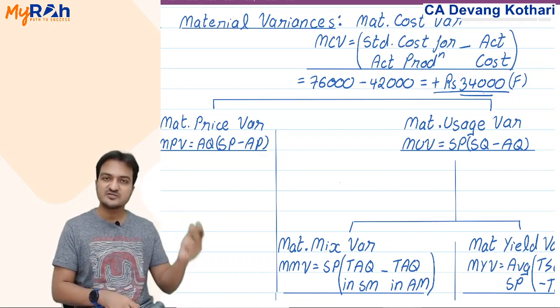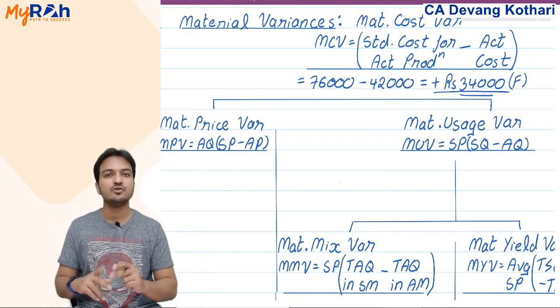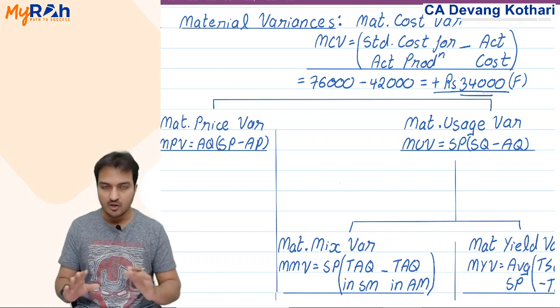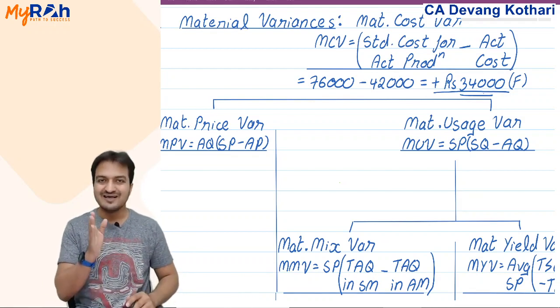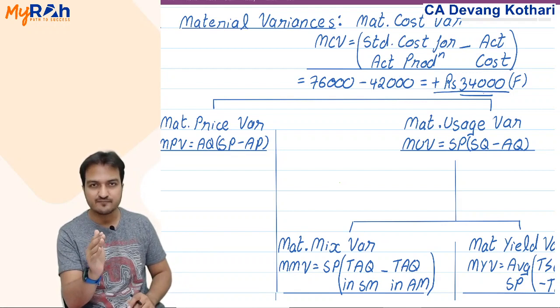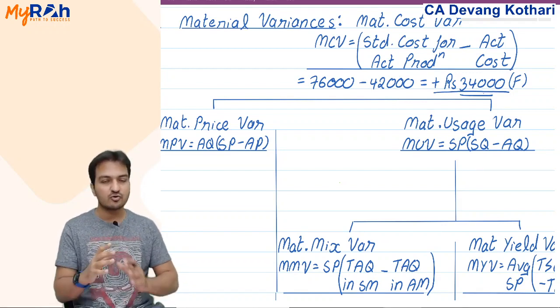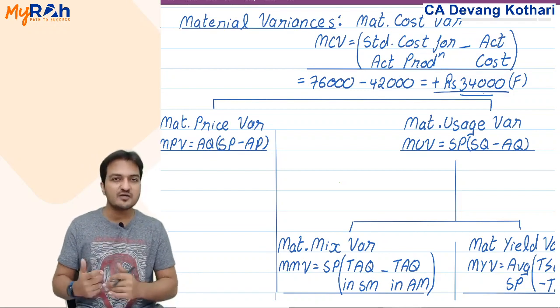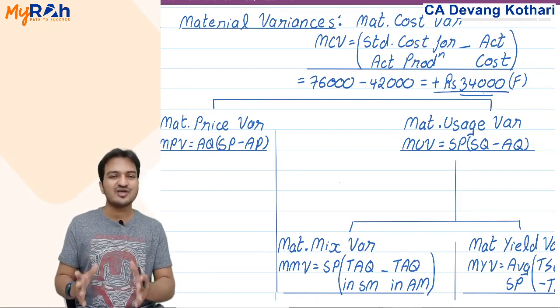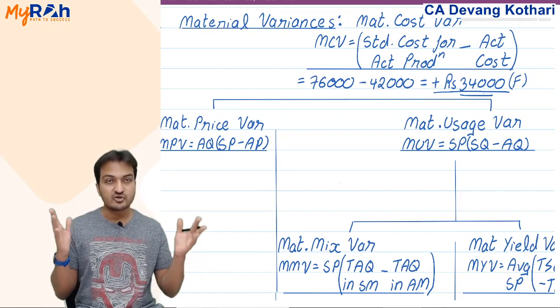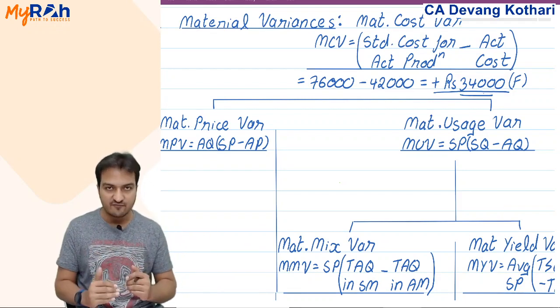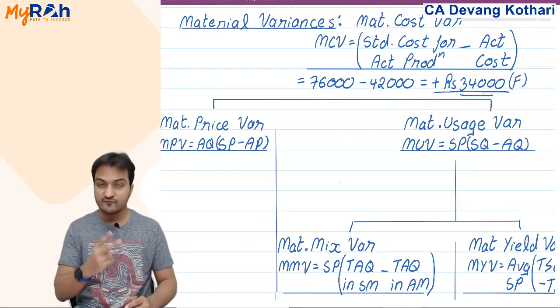Now, just because it is favorable, does it mean you will not analyze this further? No. Whether favorable or whether adverse, in any case you have to analyze. If it is favorable, then also you analyze that if I saved a total 34,000, then what is the reason that we saved cost? In which area did I save cost? So if 34,000 is the total cost saved, it could be because of two reasons.